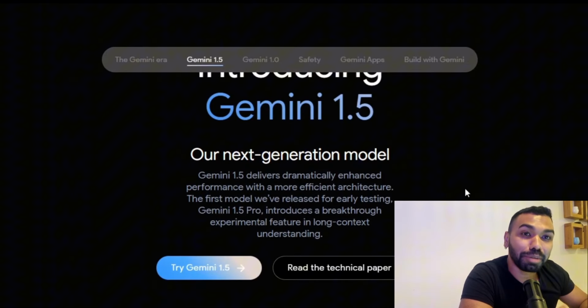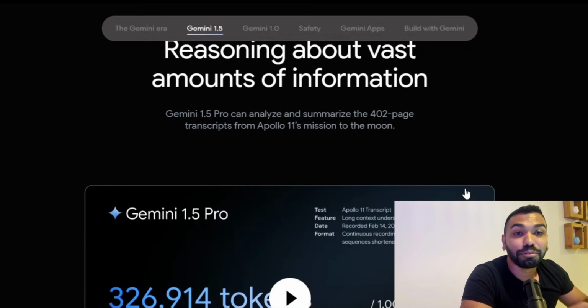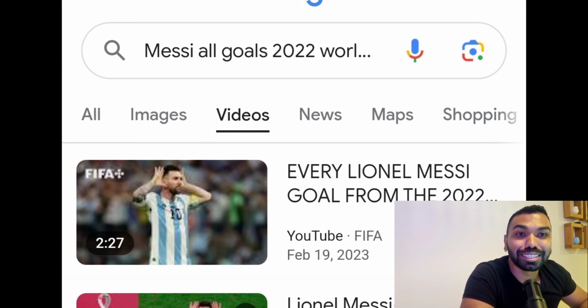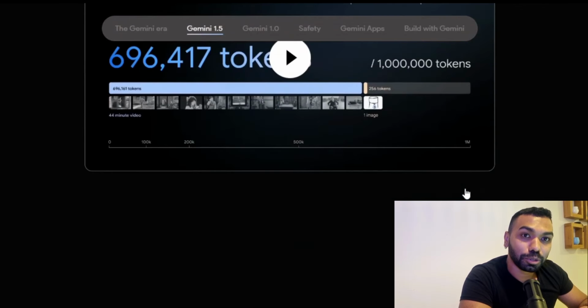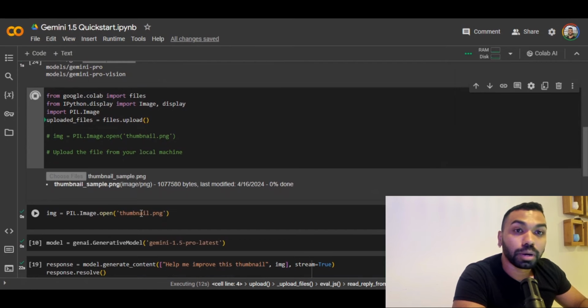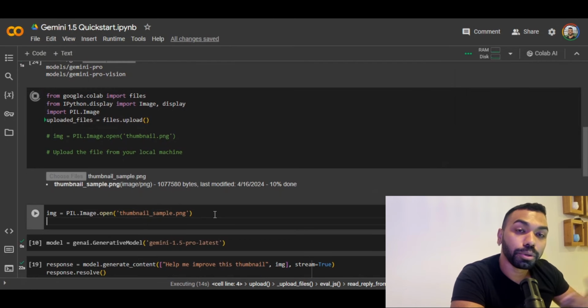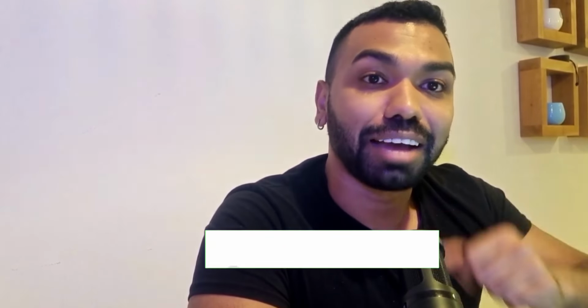I'm going to feed Gemini 1.5 Pro with a video of all the goals Messi scored during the World Cup. Let's see if the model can accurately guess how many goals Messi scored. And then we're going to dive into a coding session where I'll teach you how you can work with the Gemini API to start creating your own multimodal generative AI functions. So stick around and let's dive in.